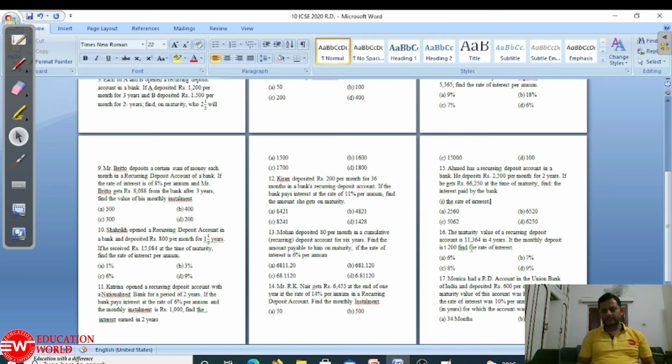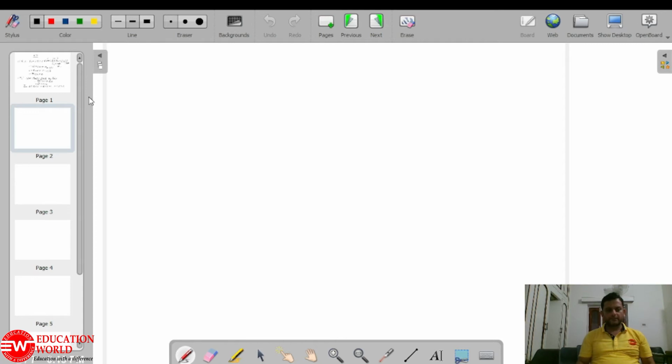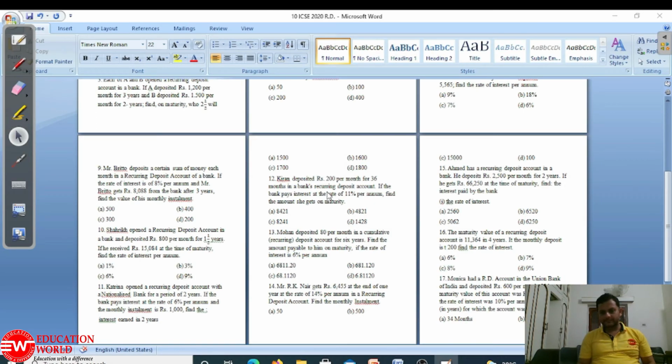Now see the 16th question. The maturity value of a recurring deposit account is 11,364 in 4 years. If the monthly deposit is rupees 200, find the rate of interest. Maturity value is given, time is given, and P is given. We have to find the rate. This is our question number 16.